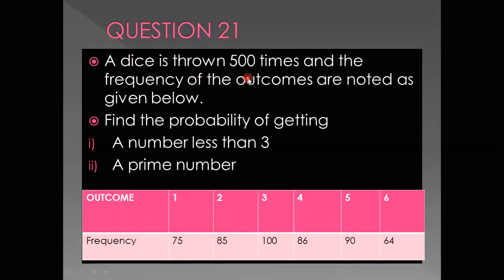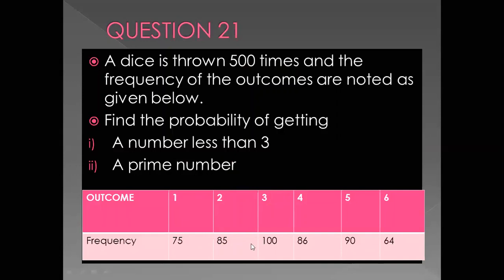A dice is thrown 500 times and the frequency of the outcomes are noted as given below. Find the probability of getting a number less than 3 and a prime number. So now you can see that this dice has 1, 2, 3, 4, 5, 6. These are the numbers which are there on the dice. Now when this dice was thrown, 75 times 1 appeared. Frequency means how many times it was thrown and how many times number 2 appeared. So 85 times number 2 appeared. Like that 500 times it was thrown.